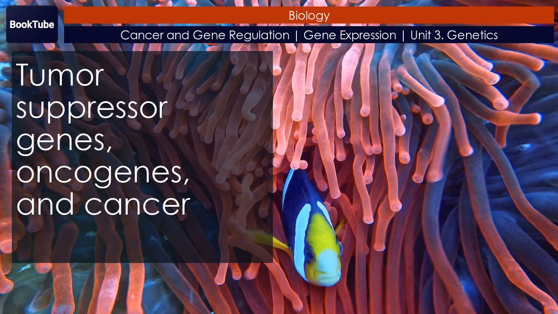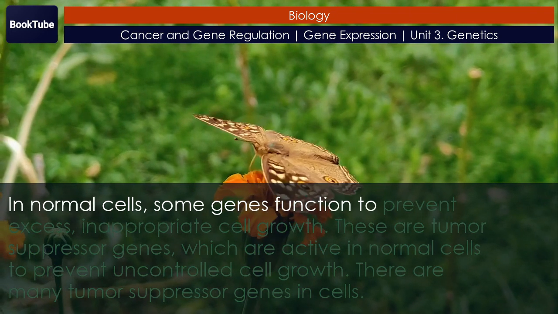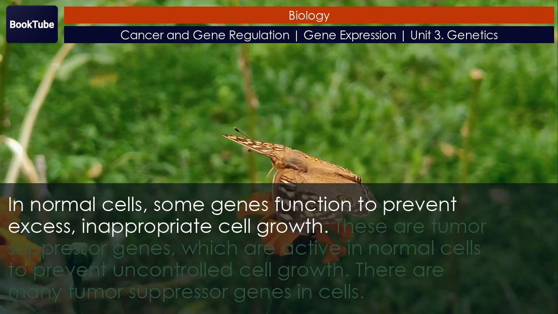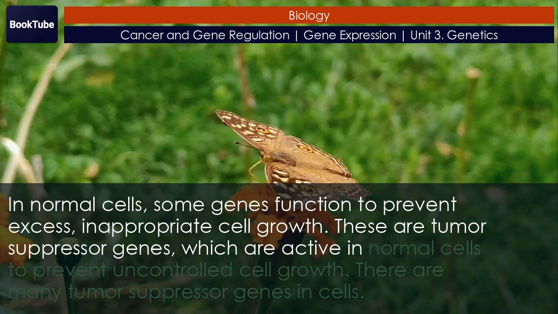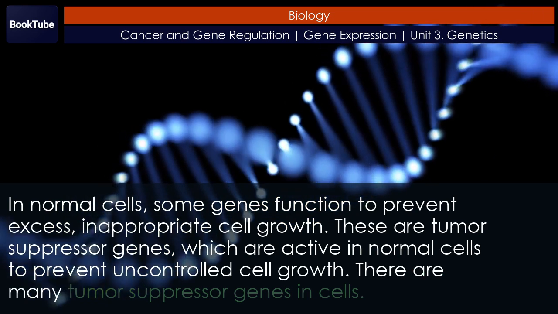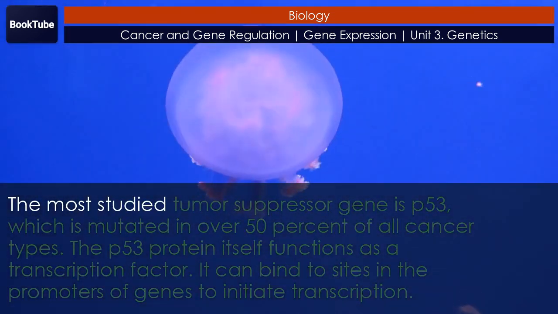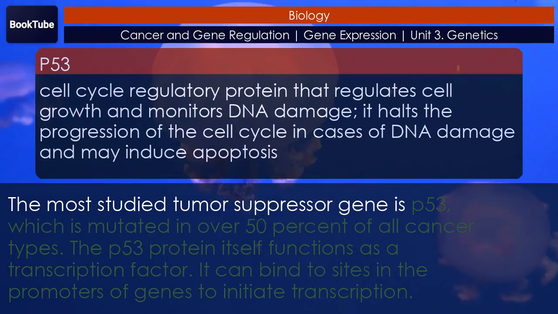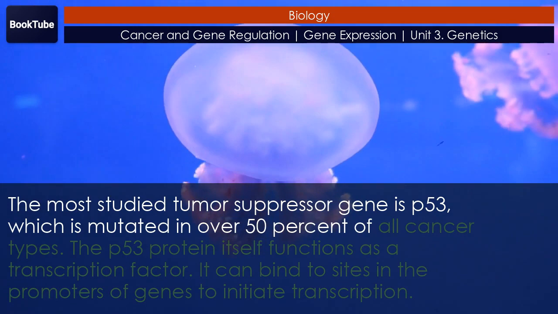Tumor suppressor genes, oncogenes, and cancer. In normal cells, some genes function to prevent excess, inappropriate cell growth. These are tumor suppressor genes, which are active in normal cells to prevent uncontrolled cell growth. There are many tumor suppressor genes in cells. The most studied tumor suppressor gene is p53, which is mutated in over 50% of all cancer types.